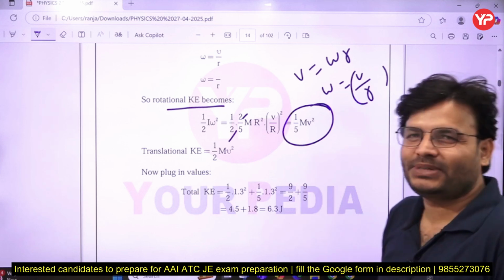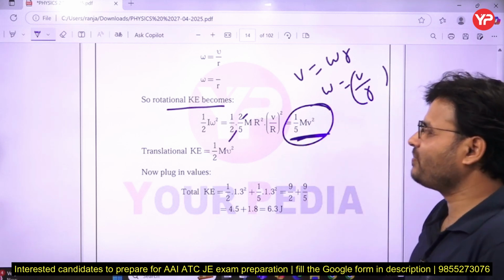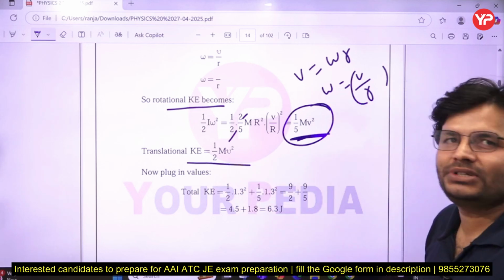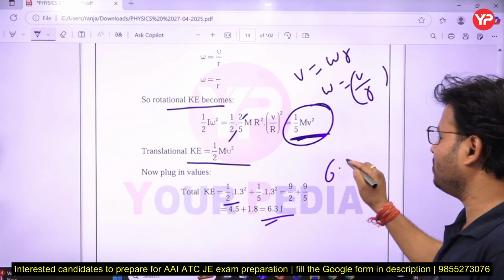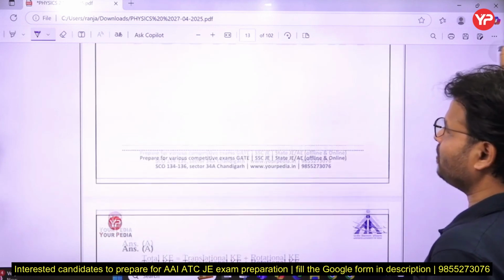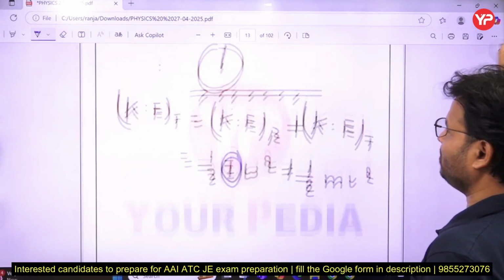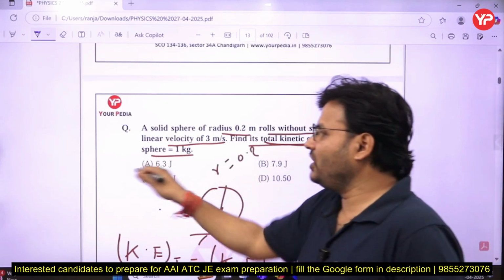Okay, they have used the capital R, no problem. So from that we will get 1/5 mv², and the kinetic energy will have half mv² directly. Just put that value, and by solving that we will get the answer. It is coming to be 6.3 joule. So my dear friends, it was a good question, and that type of question we can expect in your exam. They may ask. So what was the answer? 6.3, right? So A is the right answer.